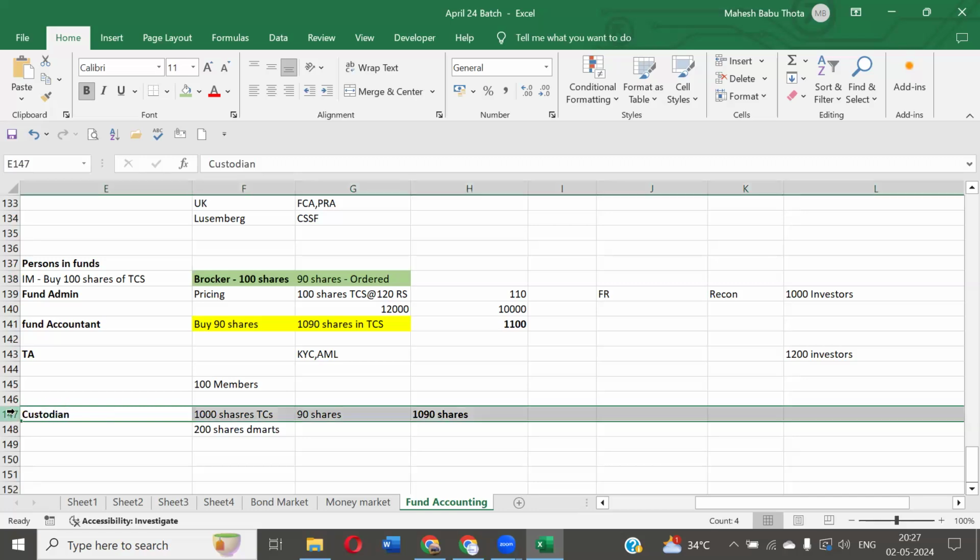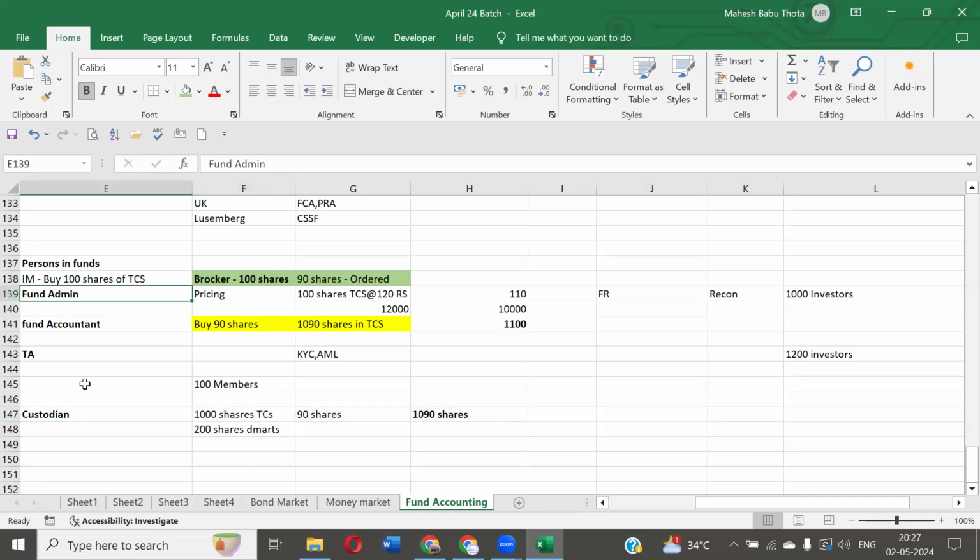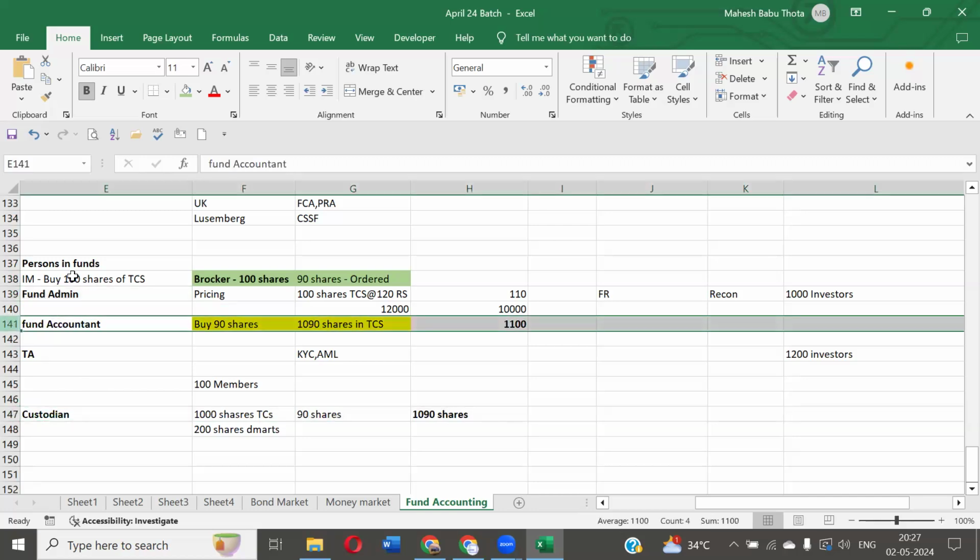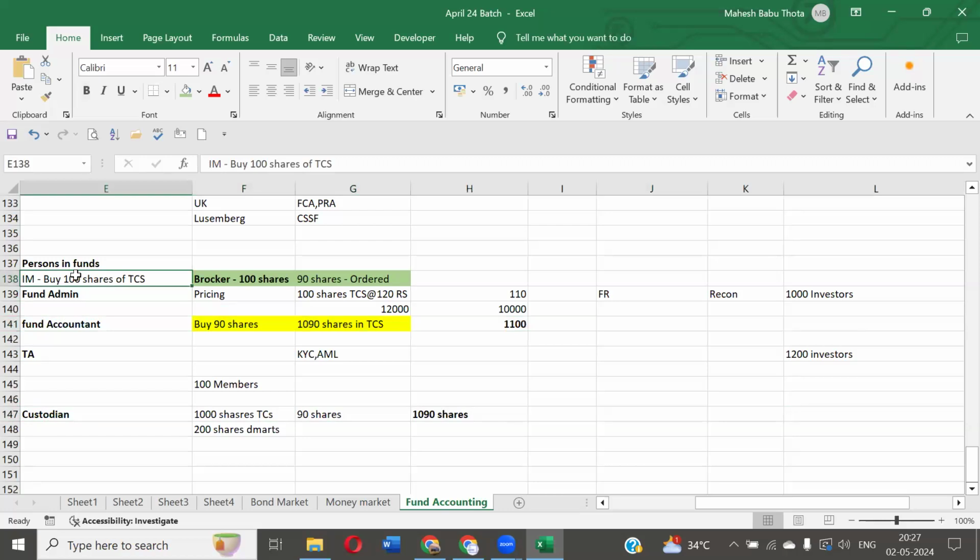As a custodian, whatever accounts, shares and assets they receive, they maintain. There will be interaction between the fund administrator and custodian as well. Whenever you need documents, you can ask them. But as a fund accountant, we will record as per the investment manager instructions only. There can be differences between the broker execution and the investment manager in some cases. It's just one example, not the same in every case. Understood now?